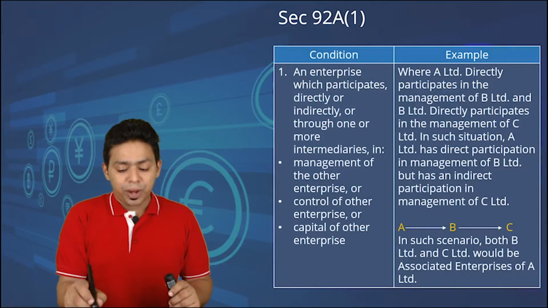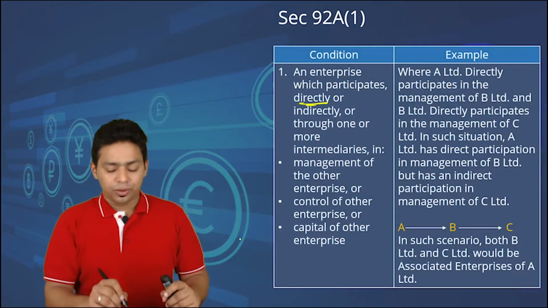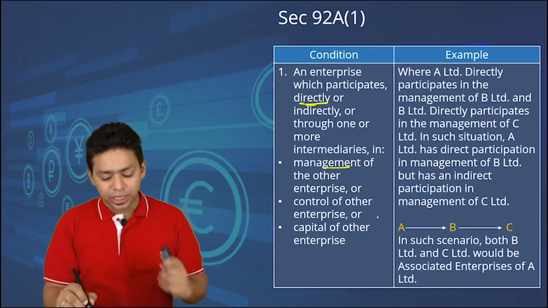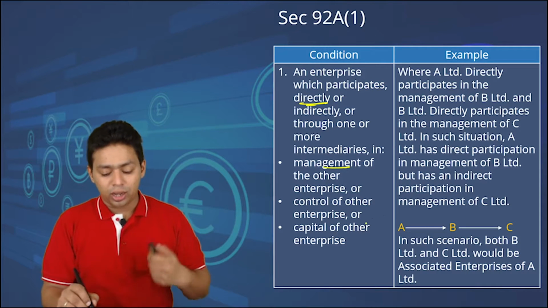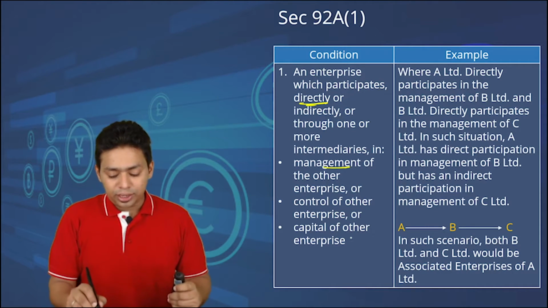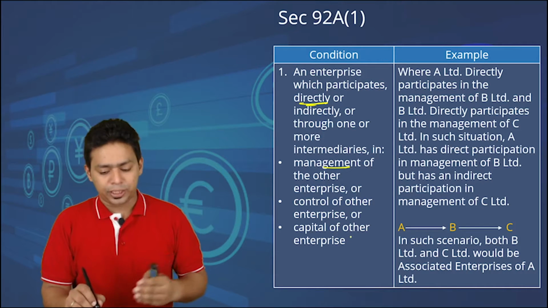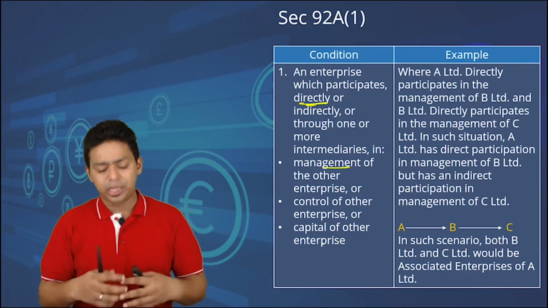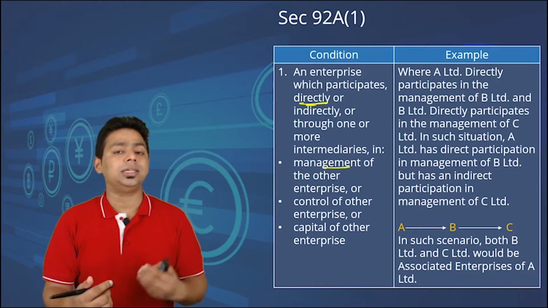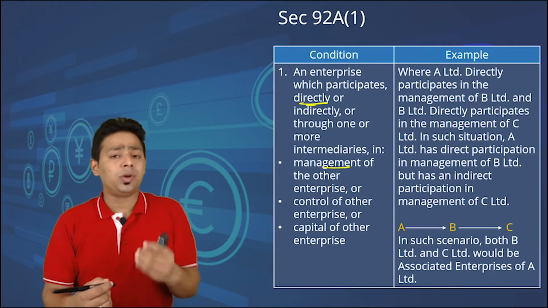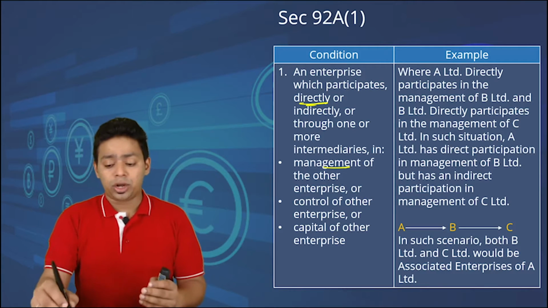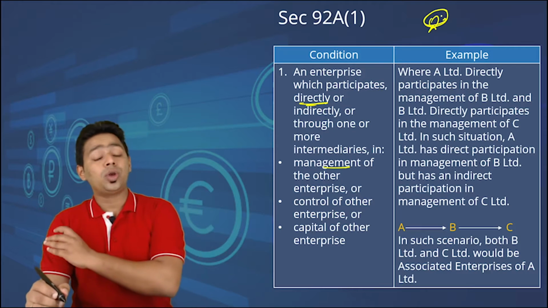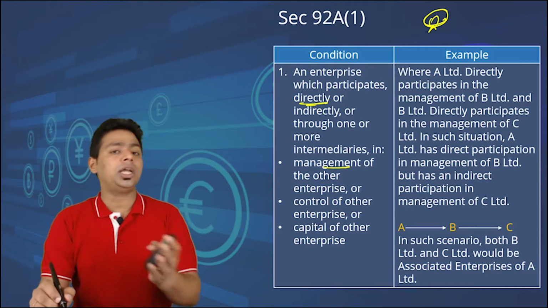An enterprise which participates directly or indirectly, through one or more intermediaries, in the management of other enterprises, or controls the other enterprises or the capital of the other enterprises. So please understand, directly or indirectly you are engaging in management activity. In such a case, we will obviously consider you as an associate enterprise, because you are controlling the management, you are controlling the brain of the organization. When you are controlling the brain of the organization, you can definitely execute any prices that you want.